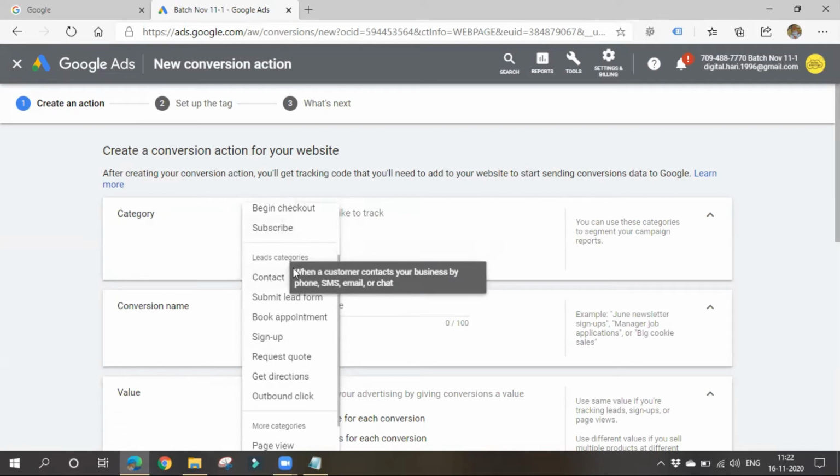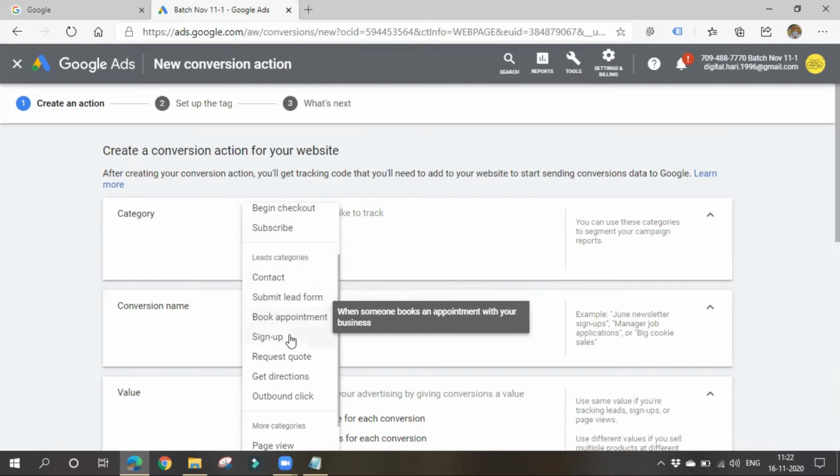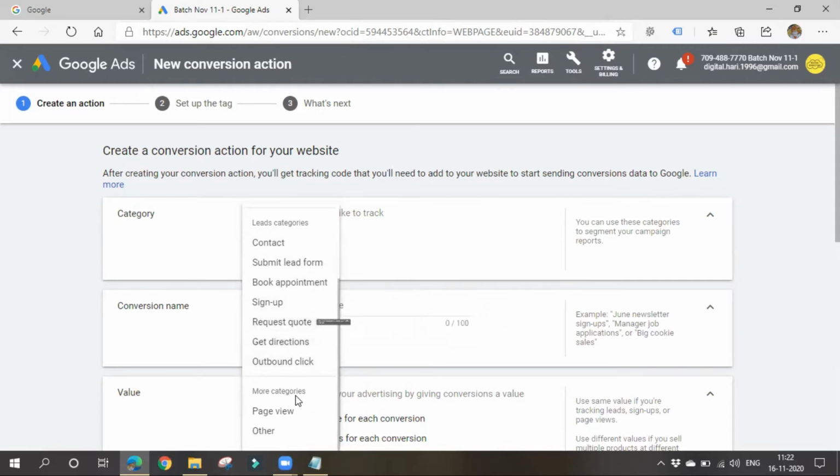If they contact you, submit their details, book an appointment, sign up with your form, request something, get directions, whatever it may be. Or if they view a specific page and you want to count it as a conversion, you can choose it. Otherwise you can choose other.